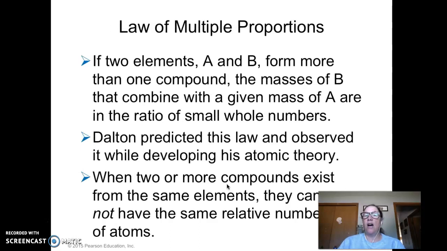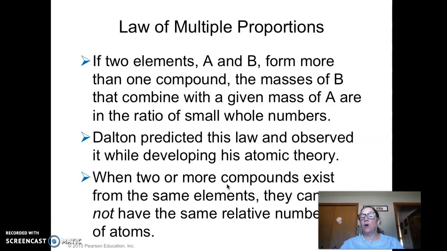There's another one called the law of multiple proportions. Okay, if you have 2 elements, let's say you have element A and B, and they form a compound, the masses of B that combine with A are always in the same whole number ratios. And that's what I was saying with water. In water, the proportion is 2 to 1 of hydrogen to oxygen. But hydrogen only has a mass of 1, so there's 2 grams of hydrogen to every 16 grams of oxygen. If you want to reduce that to 1 to 8, you can. But that 1 to 8 ratio is always what it is of hydrogen to oxygen in water.